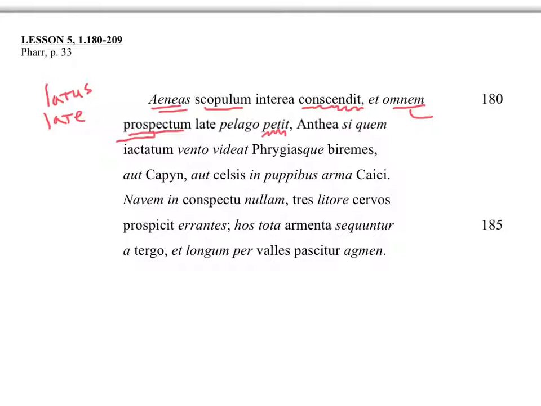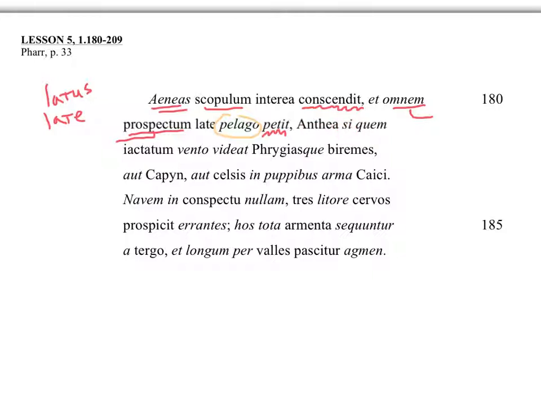And I said that was dative, right? So let's make it beige here. Toward the sea. It really means like in pelagum, toward the sea. Late, far and wide. And remember, he's climbing the cliffs over this harbor where the ships are. And he's checking out the area around this harbor they found that's in North Africa, which they are not aware of yet.